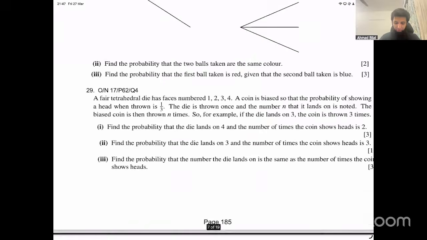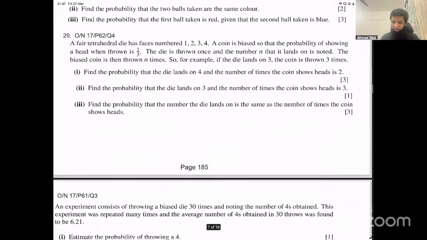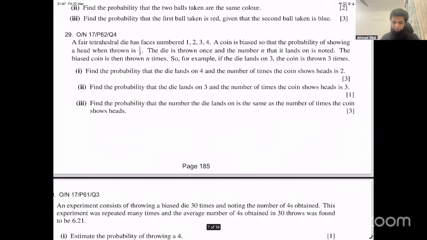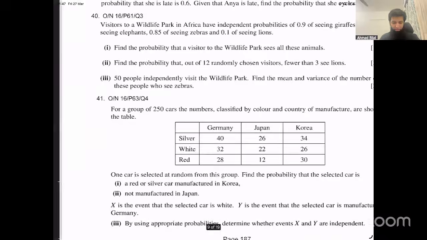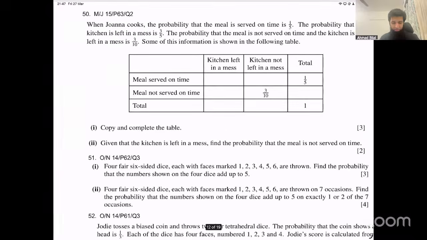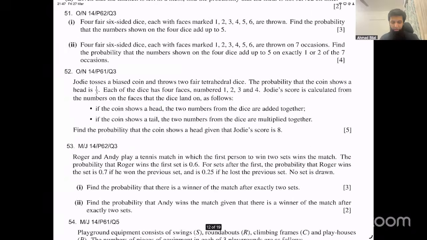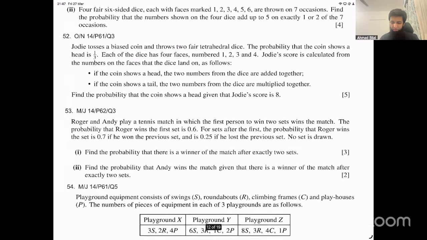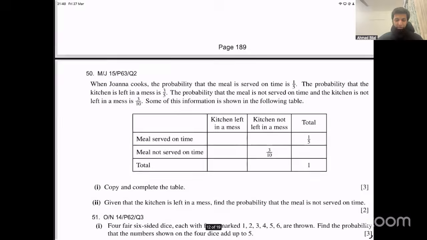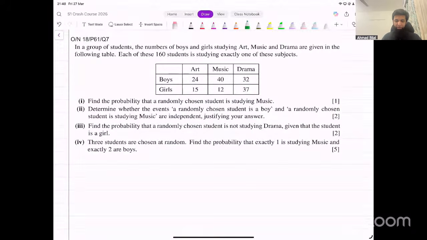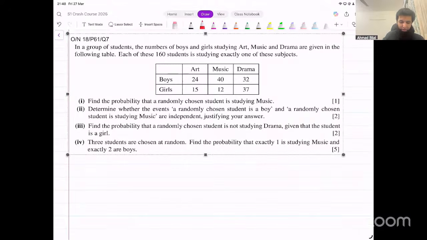One that I want to do after this is 29. This also is slightly complicated. And then this question, 52. Okay, let's just do these three questions and then we end for today, inshallah. Let's start with this one. This is probably the hardest of them all.